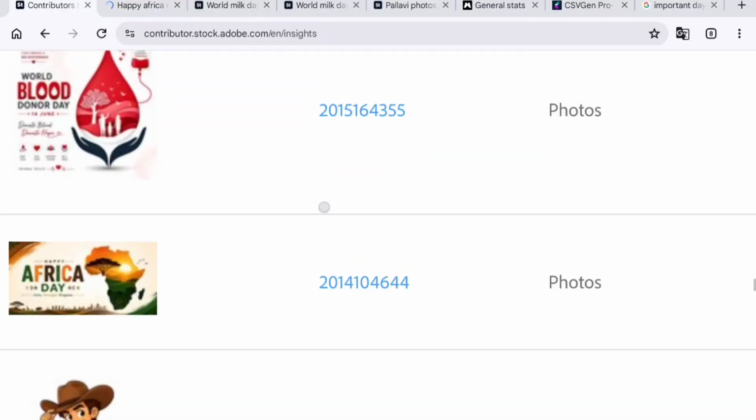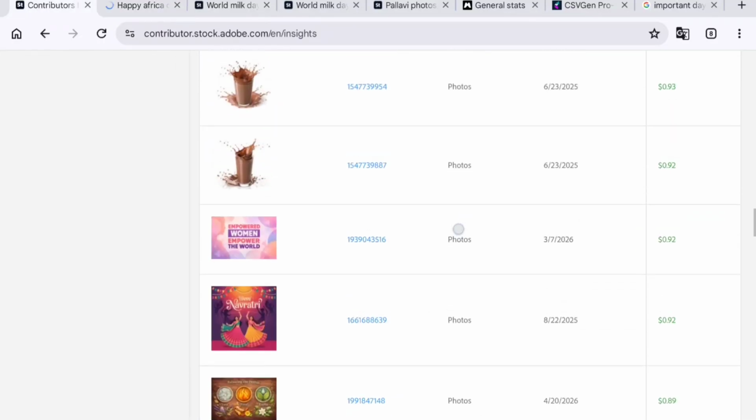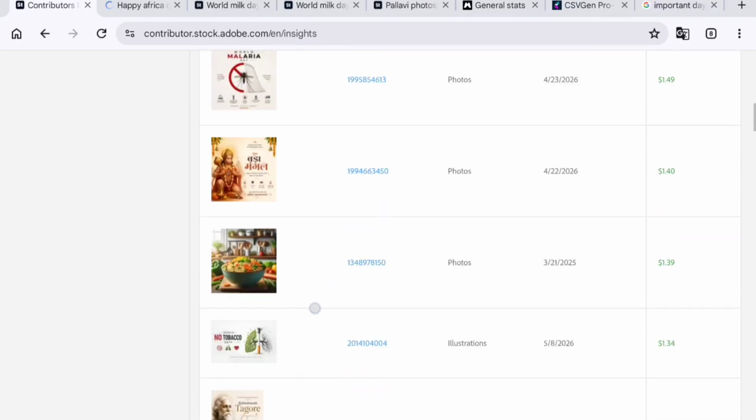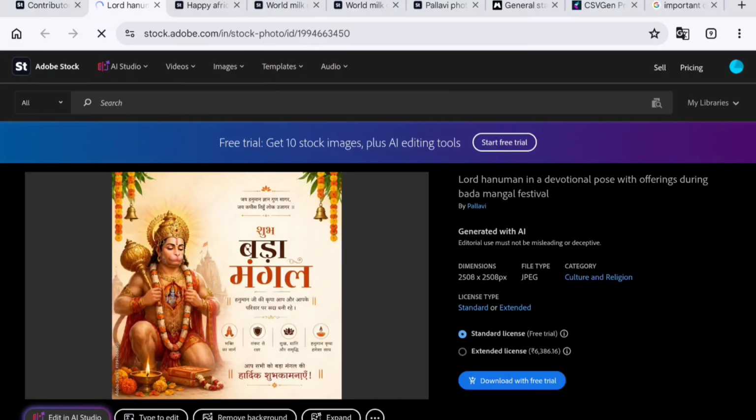Indian events, like we have this Navratri, you can say, and yes, this Bada Mangal. I added this to my contributor account, uploaded this, and this got numerous downloads. And the fourth one is clean typography and copy space matter a lot. And number five, timing can completely change your results.